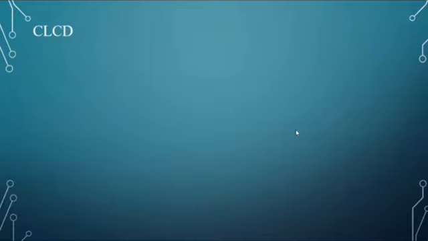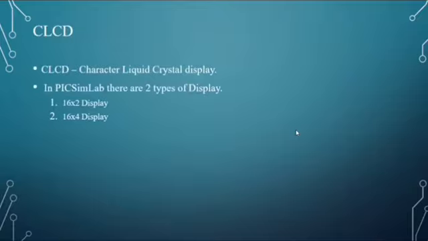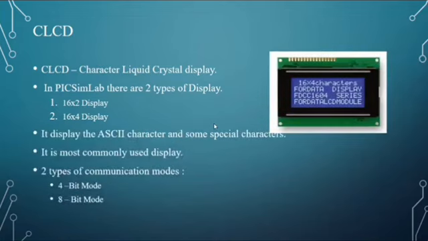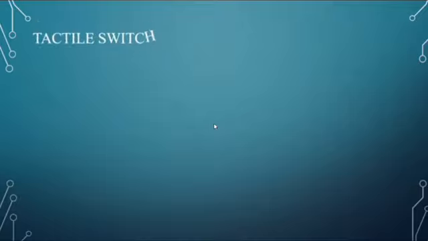Next, CLCD. What is CLCD? CLCD is a character liquid crystal display, which is used in this project. In PixSimLab, there are two types of display: one is a 16 cross 2 display and the other is a 16 cross 4 display. We are going to use the 16 cross 4 display in this project. This displays ASCII characters and some special characters. There are two types of communication modes, 4-bit mode and 8-bit mode. Here we are going to use 4-bit mode.